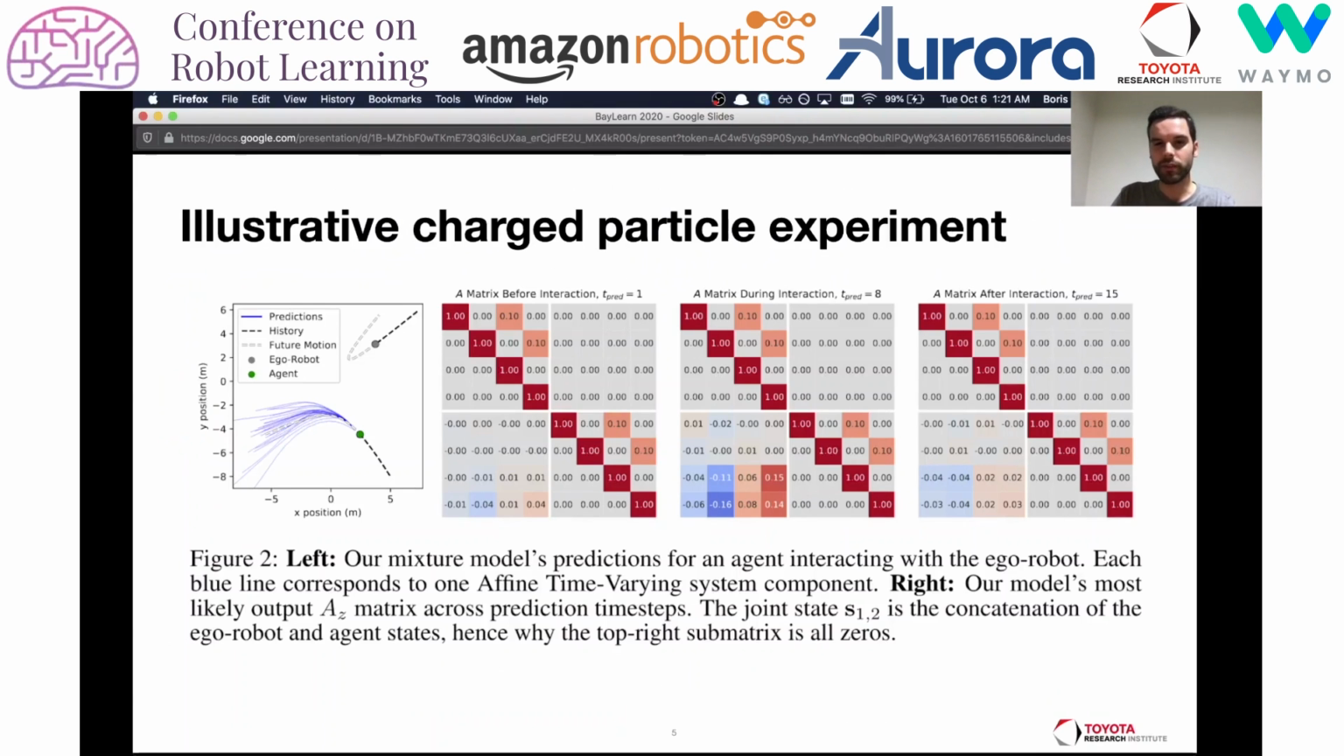And the reason why the bottom left submatrix is the one that we're focusing on is because these subblocks correspond to the states of the agents, like the overall system state being the states of the individual agents concatenated one after the other. And we take that agent 1 is the ego robot, and agent 2, which would be represented by the second row, is the other agent.